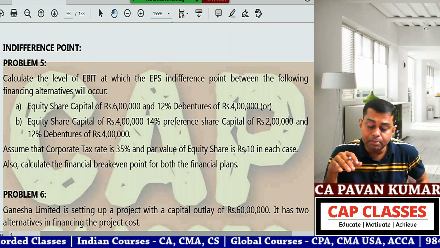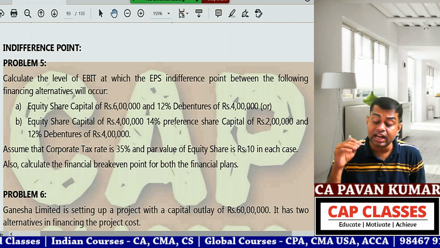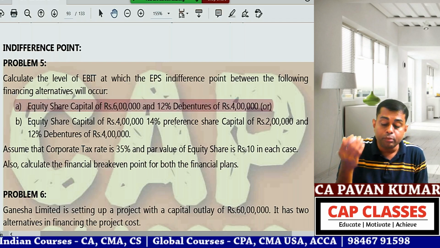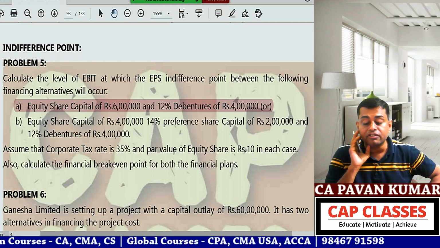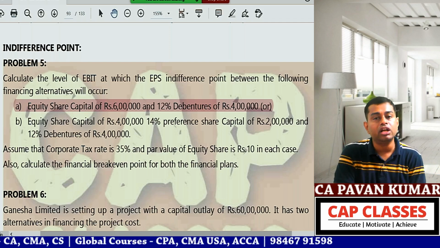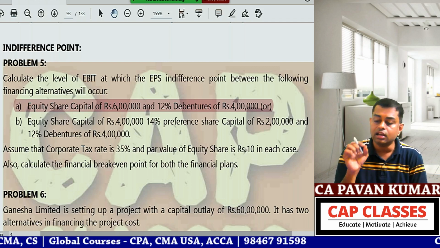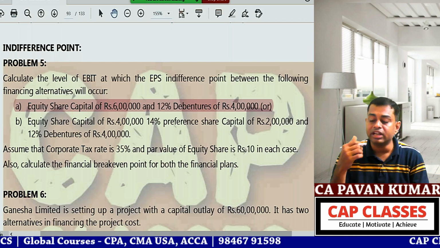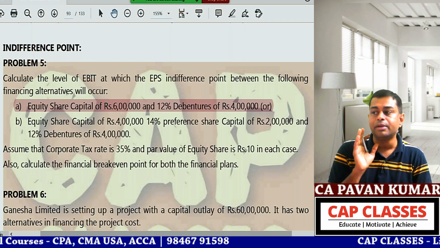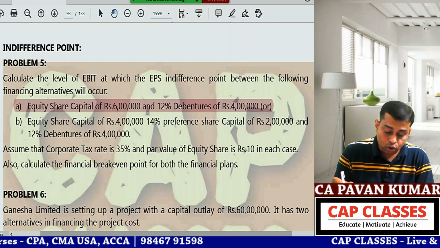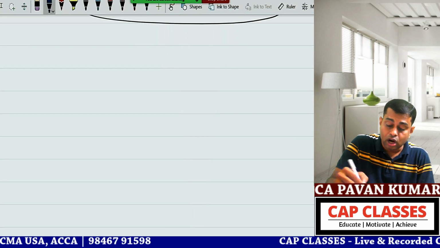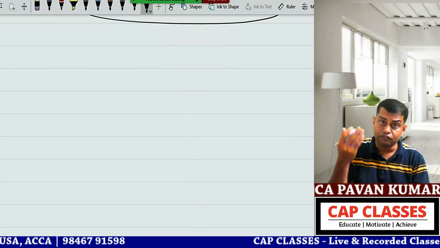So here they said par value of equity share is rupees 10. There are 1-2 problems where equity share capital 6 lakhs is given. How many equity shares are there? They have not given. What is the face value? They have not given. Then you have to assume that the face value of equity is 10 rupees, or you can take 100 rupees, you can take 1 rupee. Whatever you assume, answers will be the same. Okay, so shall we solve problem number 5? You don't do anything, just observe what I am doing. After that, I'll give you one more problem for practice.